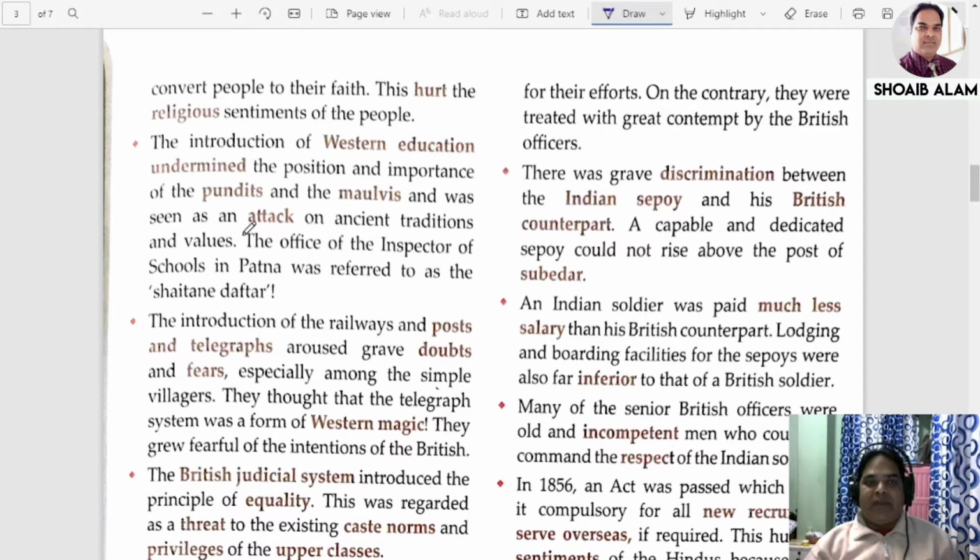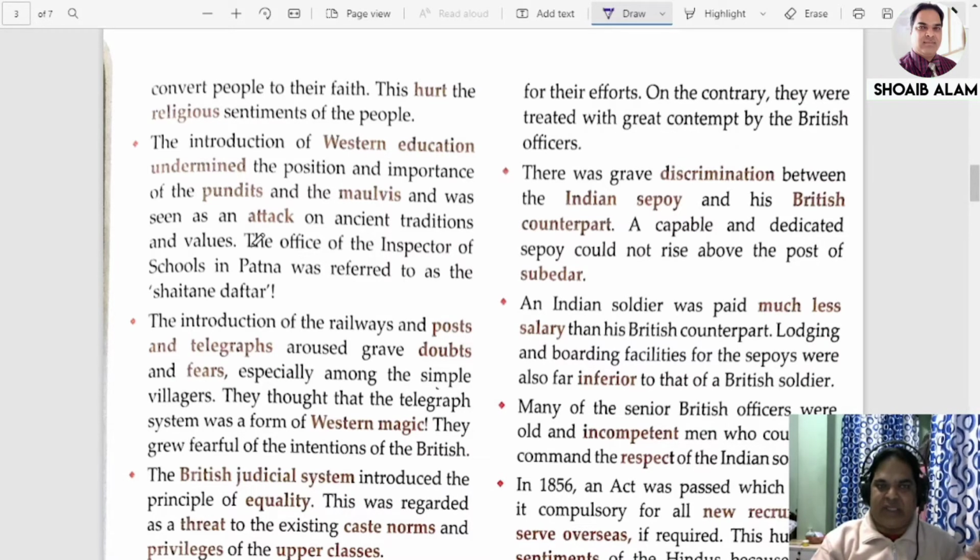Okay. Now the next one is Western education. When Western education was introduced in our country, that also brought some sort of resentment among the religious people like the Pandits and the Maulvis, because earlier the Muslim students used to go to the Maulvis for getting education, and Pandits were the ones giving knowledge to the students. Now their position is in danger. They are going to lose their importance in the society with the coming of Western education in the country.